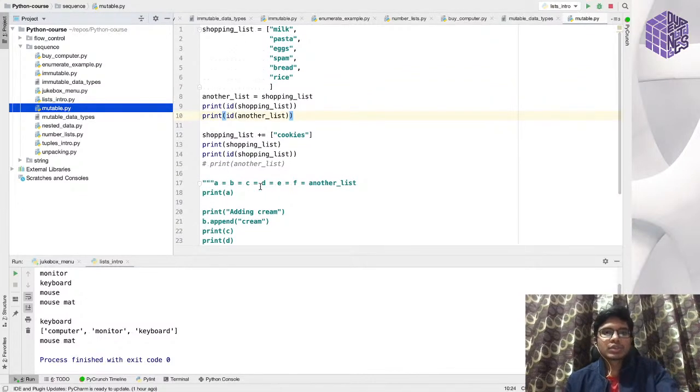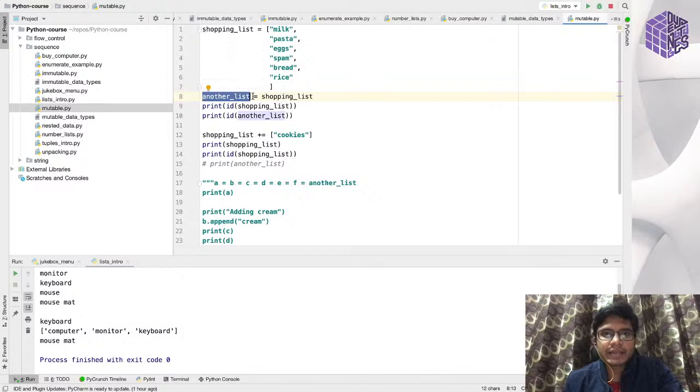So I have taken this list here. This list has these items, and I have declared another list which I have assigned to shopping list. So if I print the ID, so ID is basically, every one of you has an address, right? You are living at some place and you have an address. So ID is kind of an address for the shopping list.